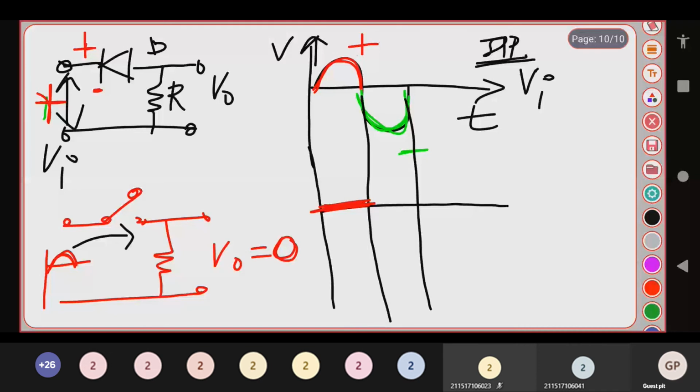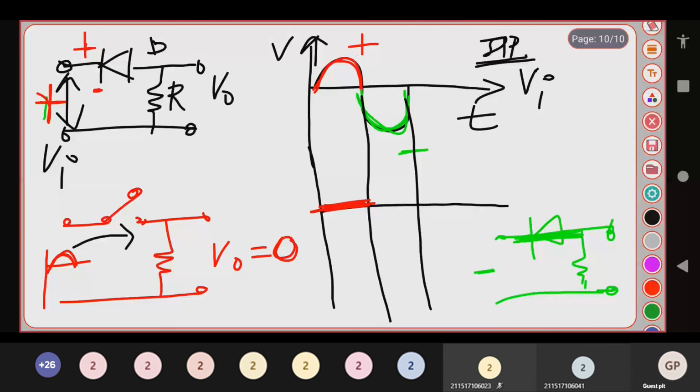What is a negative half cycle? That is your green color. For a negative cycle, what happens to the diode? This is your cathode and this is your anode, right? It acts as a closed switch. Am I right? So it acts as a closed switch, which means what happens to the output?